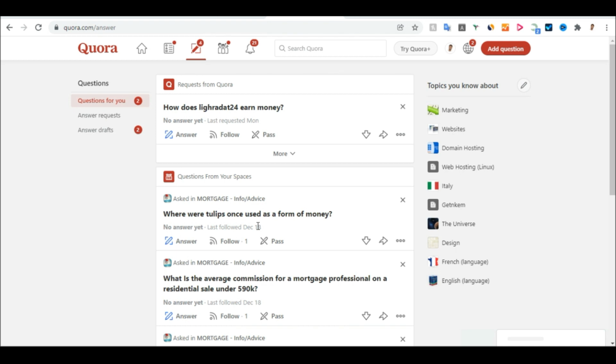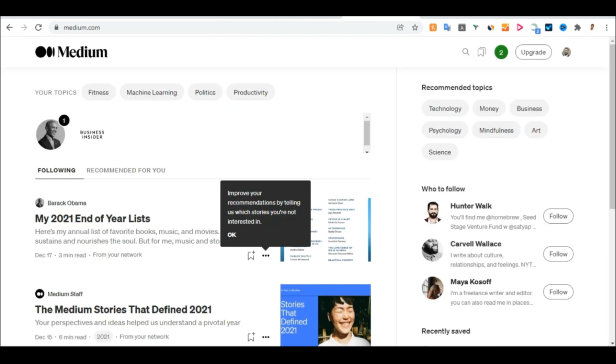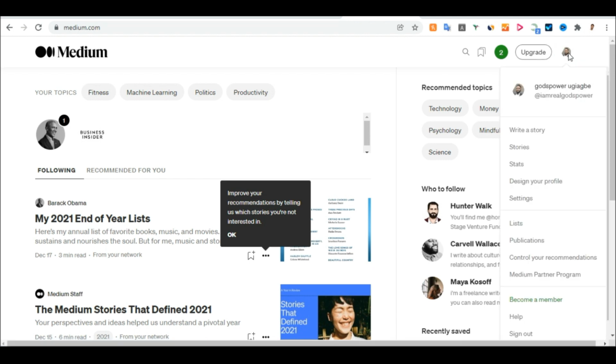So how you can do that is to go to this website again, which is called medium.com. So come to medium.com here. It's the same thing. They don't allow links, but what you are going to do is what I call a bridge link. So if you do it on the two, you have a problem. What you can do again is to maneuver to another website. I will show you how you can do this. So you can go to medium.com, come to this section on medium.com, but I don't advise you to do it on medium.com or Quora.